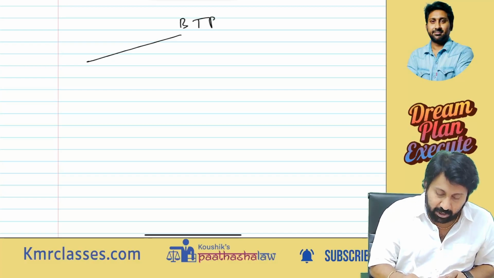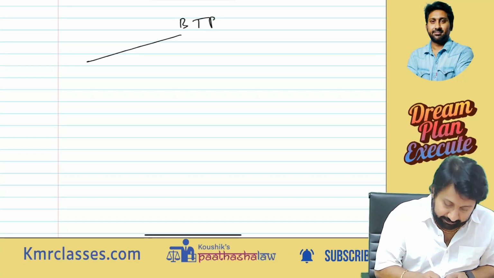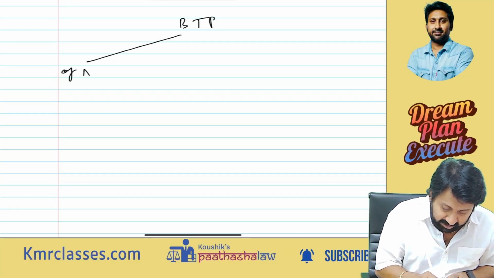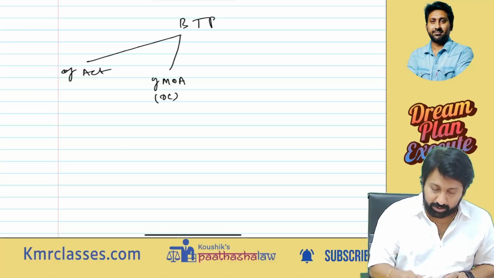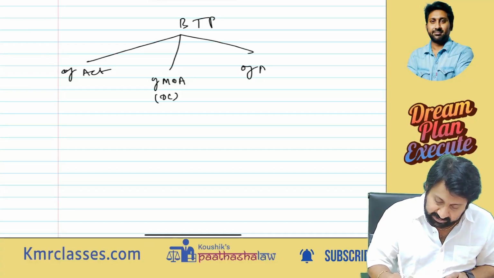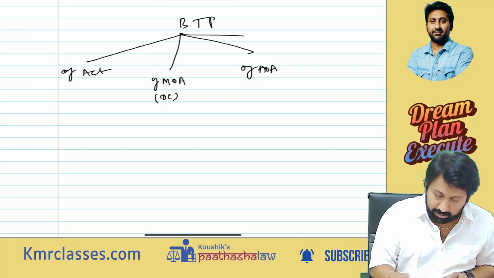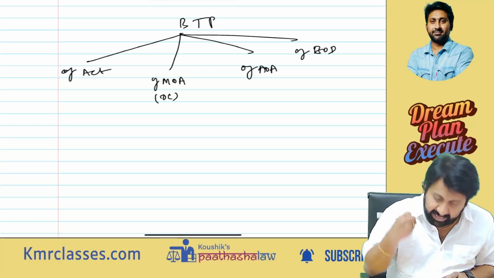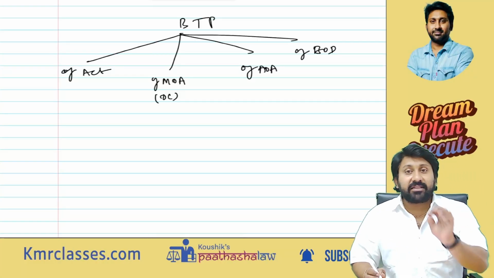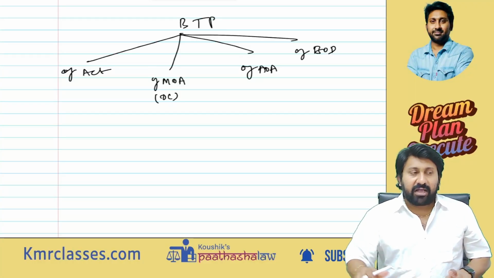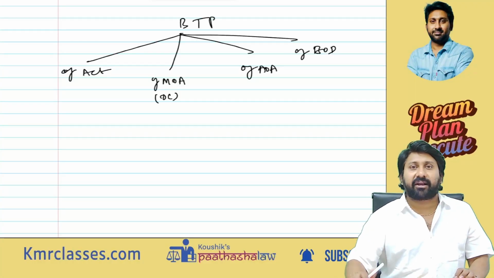There can be popularly the following cases. Beyond the powers of the Act, beyond the powers of the MOA objects clause, beyond the powers of the AOA, beyond the powers of the board of directors. Anything they can ask in exam. So what is the basic rule behind ultra vires?